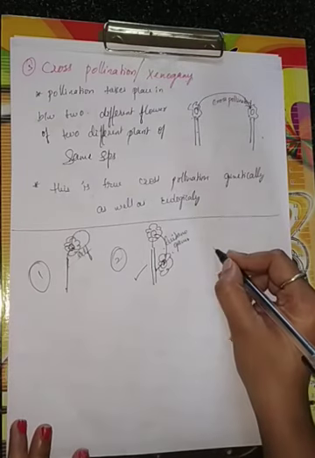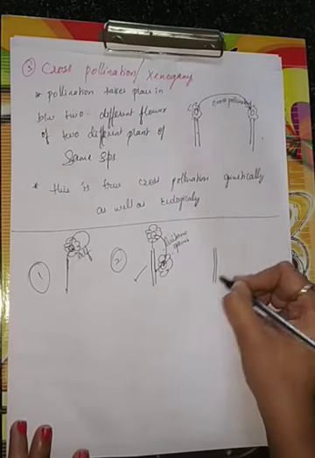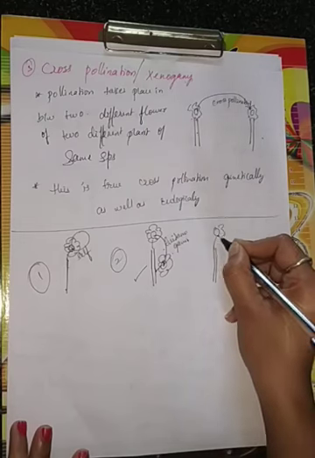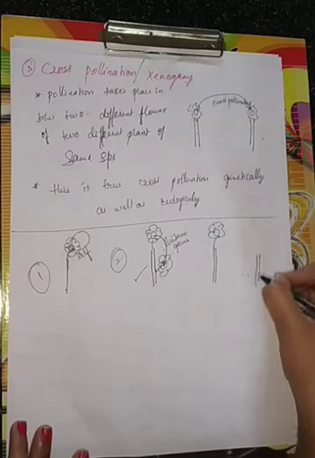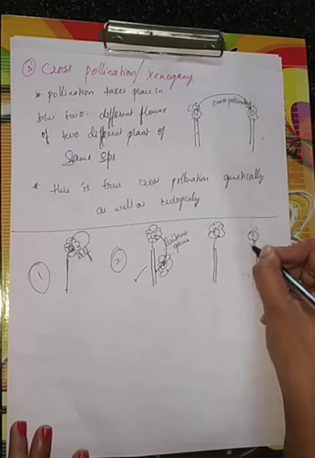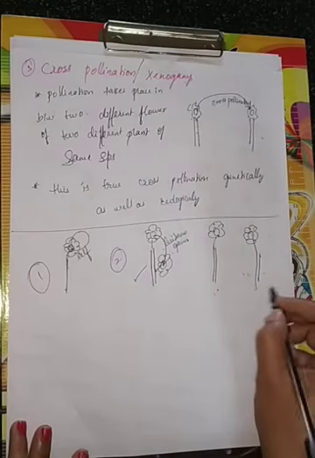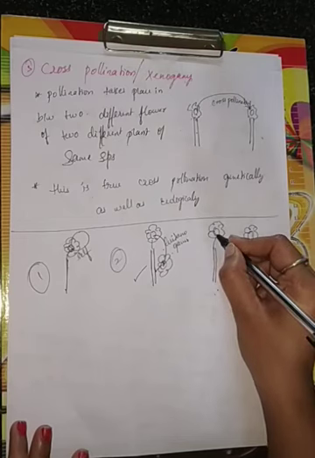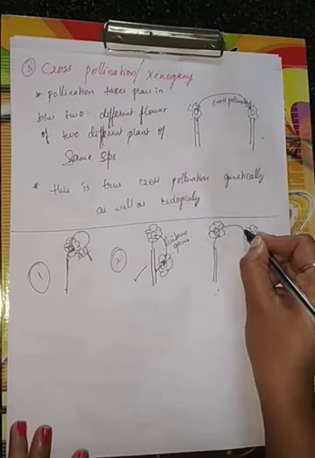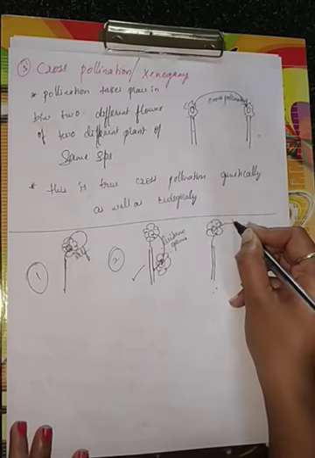What is actually the cross-pollination? This is one plant with a flower, this is another plant and another flower. Here what happens? Both are the same species only. The pollen grain of this flower is transferred to the other flower with the help of an agent.